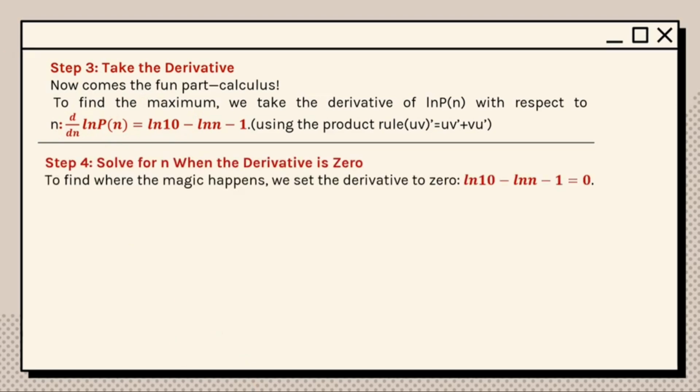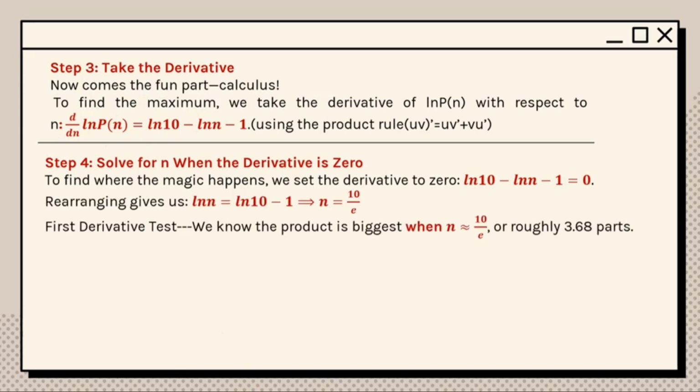Then, step 4, we solve for n when the derivative is 0. And this gives us n equal to 10 over e. Using the first derivative test, we know the product is biggest when n equals 10 over e, or roughly 3.68 parts.